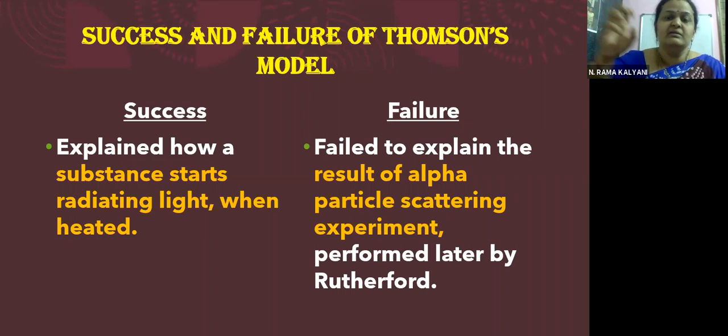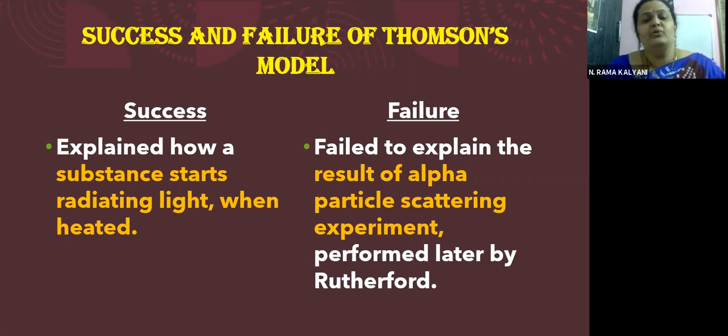So there are some particles present which are coming out when we are giving them heat. So this was explained by Thomson's model or the plum pudding model, but it failed to explain the result of the alpha particle scattering experiment, which was performed later by Rutherford.